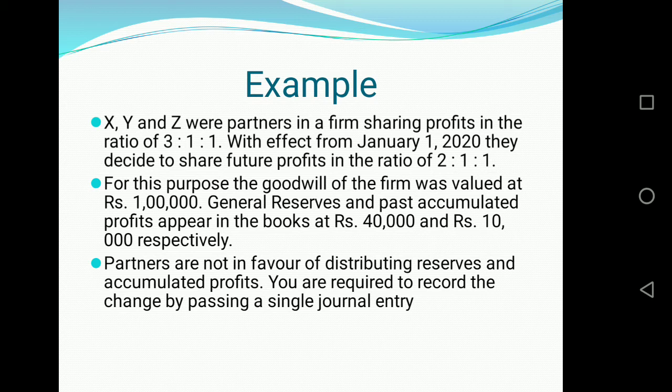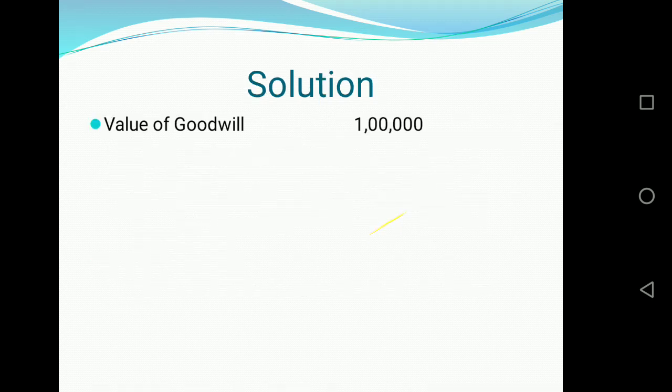Now the treatment which we discussed for reserves and accumulated profit, in case the partners do not want to distribute, is gaining partner debit to sacrificing partner. And the treatment for goodwill is also gaining partner debit to sacrificing partner. So by combining the treatment of all the three amounts given, we can pass a single journal entry gaining partner debit to sacrificing partner. Let's see the solution.